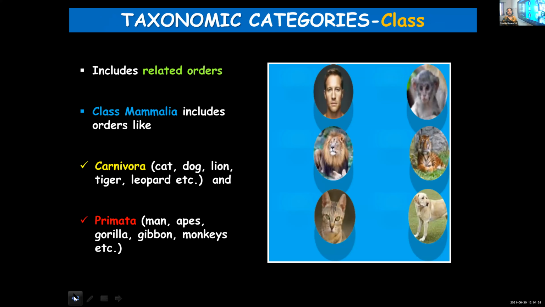phylum or division. So after class, the next higher, the next highest taxonomic category is phylum for animals, and division for plants.